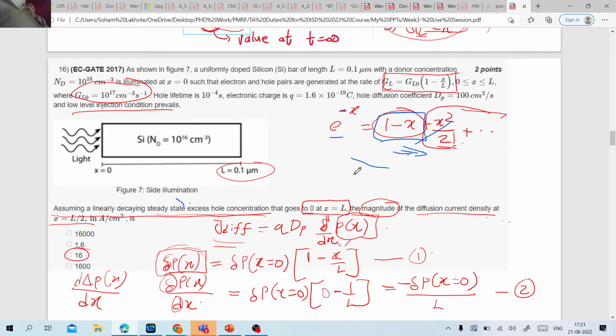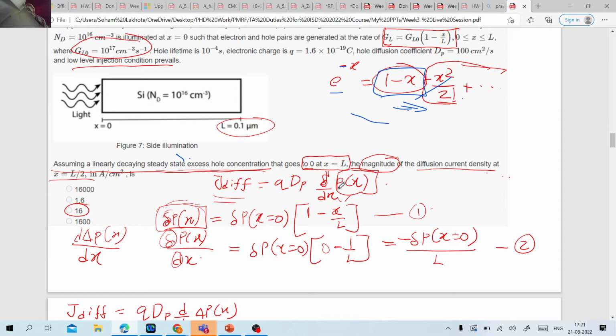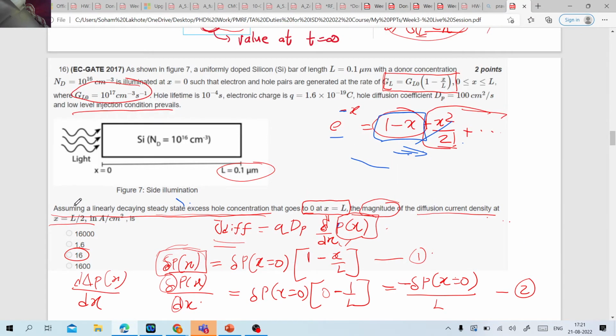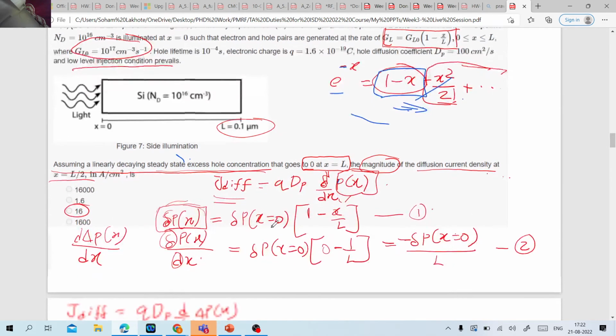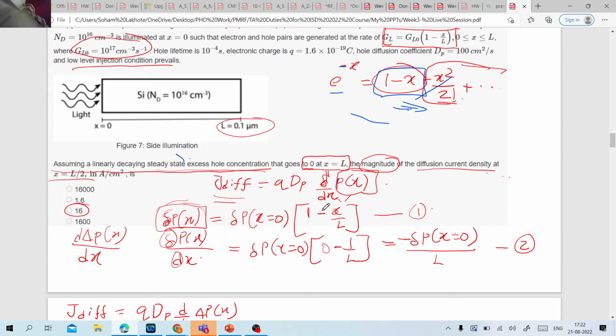So now what is going to happen over here? We want this dou by dou x of p of x, correct? So first of all, I have to write this p as a function of x. They have clearly mentioned that the linear decay is happening. And what they have mentioned is that at x equal to L, the concentration is going to 0, correct? So if you just use that y is equal to mx plus c formula, even using common sense, you will get p of x equal to the concentration at x equal to 0 times 1 minus x by L. So if I put x equal to L, this will be 0, and if I put x equal to 0, then this will be p of x equal to 0, correct? So that's the p of x as a function of x.